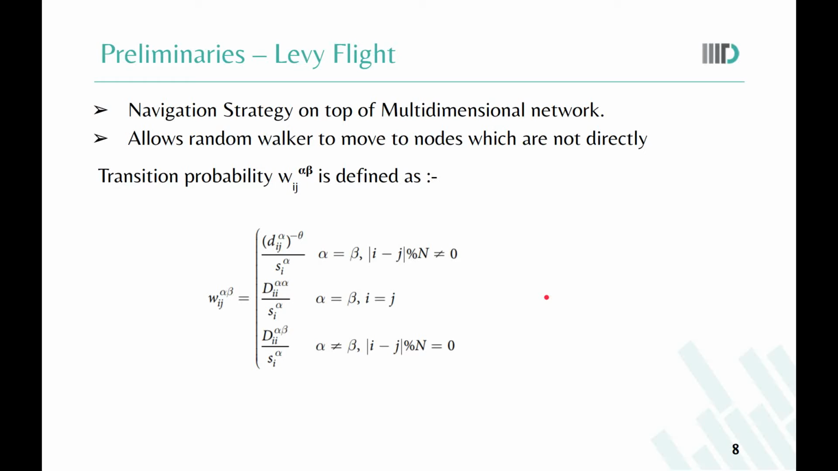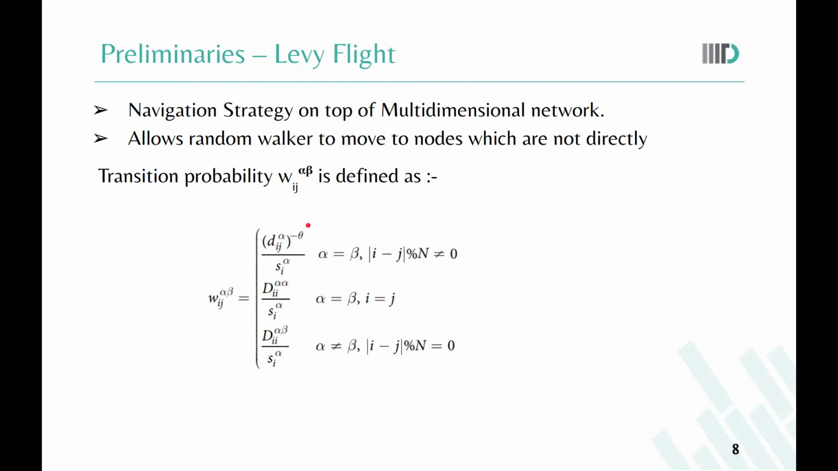So we also used the notion of Levy flight in our approach. Levy flight defines the probability which a random walker can use for navigation. So a few points about notation. Alpha and beta represent two different layers. Dij alpha is the distance metric for moving from node i to j in layer alpha. Wij alpha beta defines the probability when the random walker is at node i, and theta is the decaying parameter.